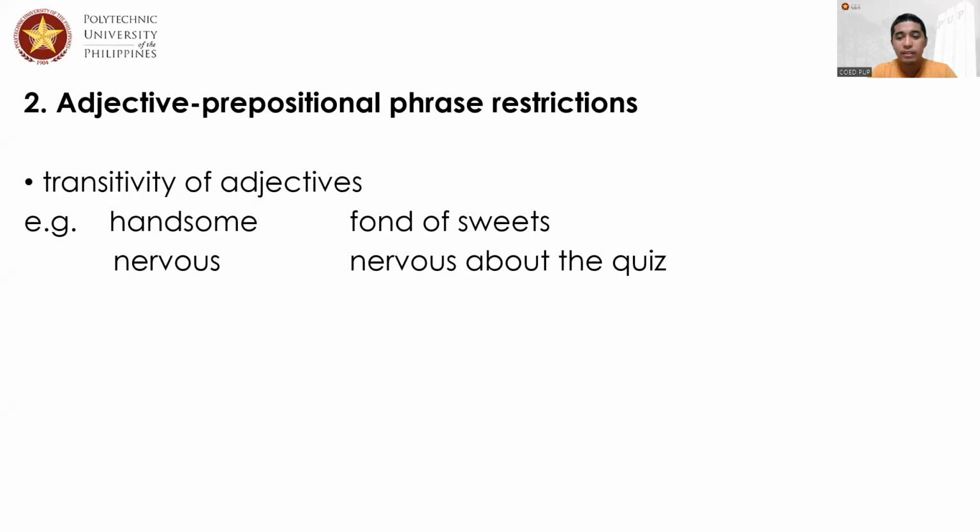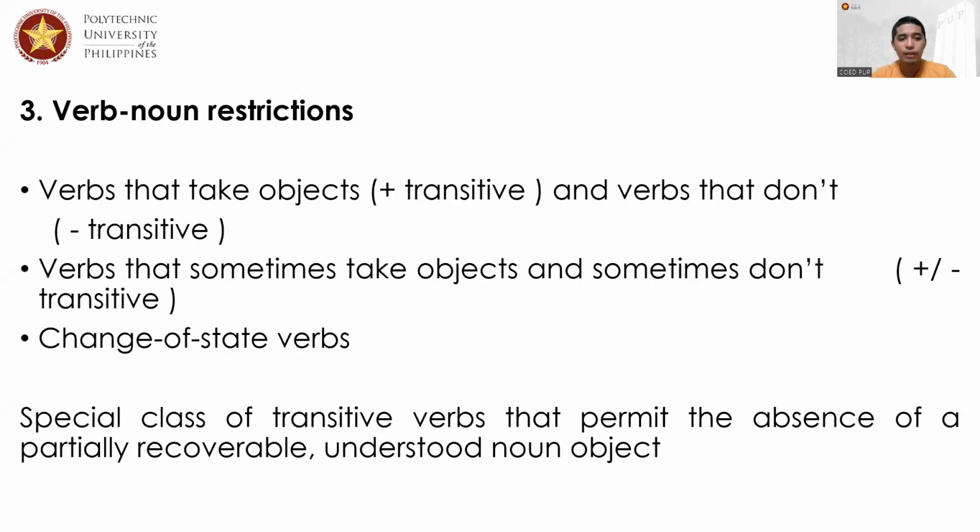Another is the word nervous. The adjective nervous can be transitive or it can be intransitive. We can just simply say he is nervous, or we can say he is nervous about the quiz. In this case, about the quiz is a prepositional phrase and a transitive to the word nervous. Now, there is also verb noun restrictions, as I have mentioned. We also have to look at its transitivity. We have to look at if the verbs we are using are copula. These copula means they are change of state verbs. And so the structure is very similar to linking verbs, but they function totally different from linking verbs.